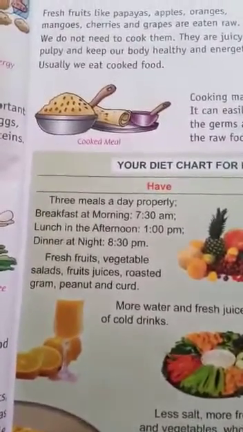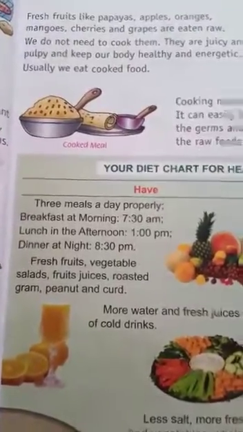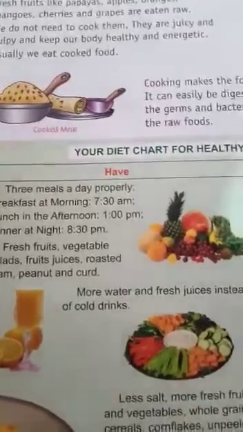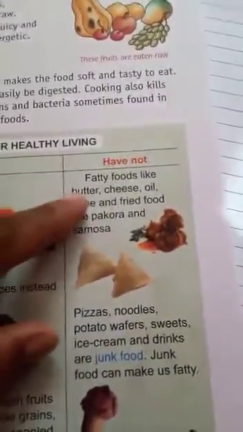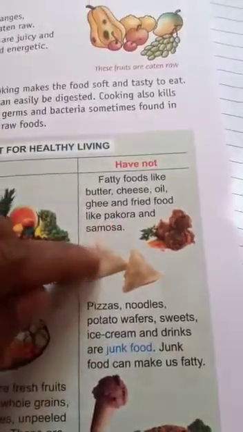Some things are there which should be eaten less, once in a month, not every day. These are fatty foods: butter, cheese, oil, ghee, and fried food like pakoda and samosa.